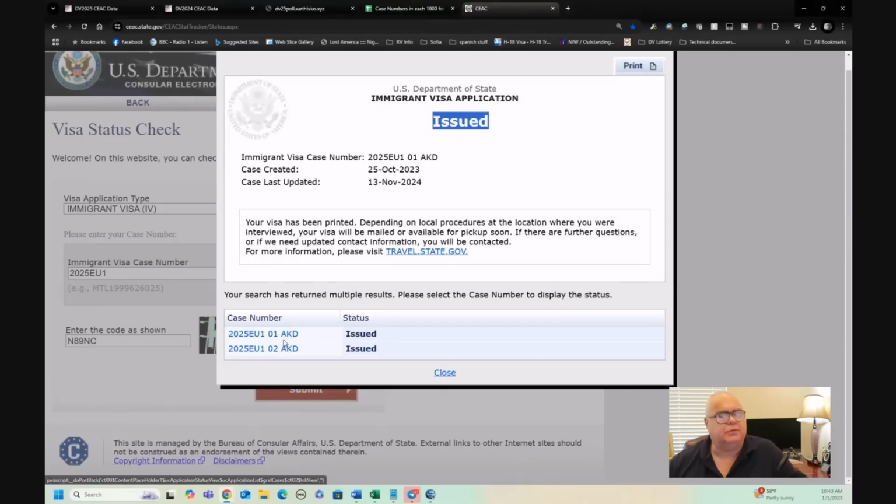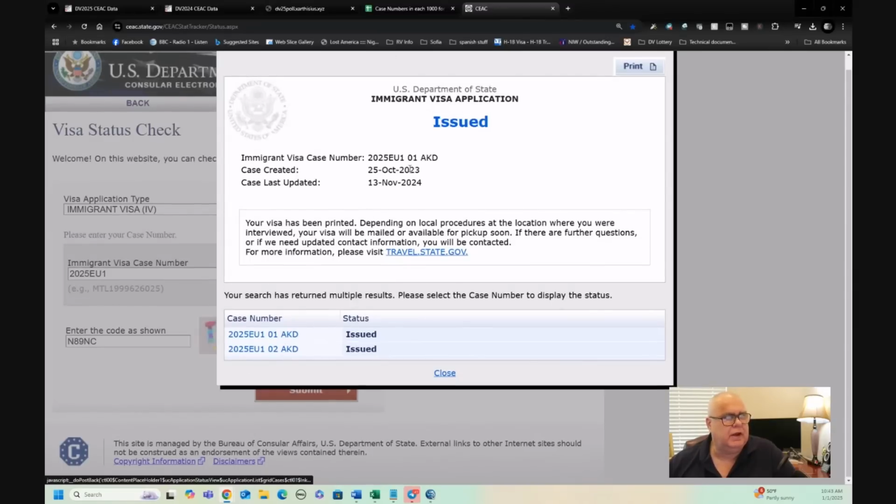So for this, 02 is always the spouse. Well, not always the spouse, sorry, it's the first derivative, I should say. So 01 is the main selectee, the principal selectee, and then 02 and above will be the derivatives. Could be children, could be the spouse, right? So that's the data that you can see.